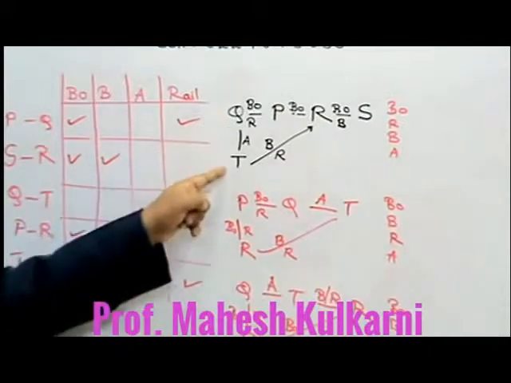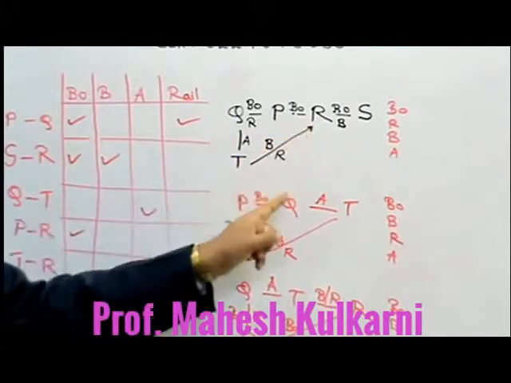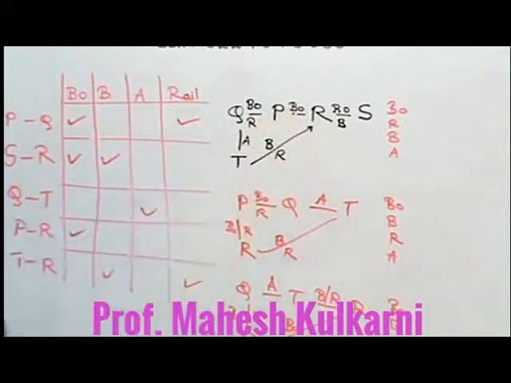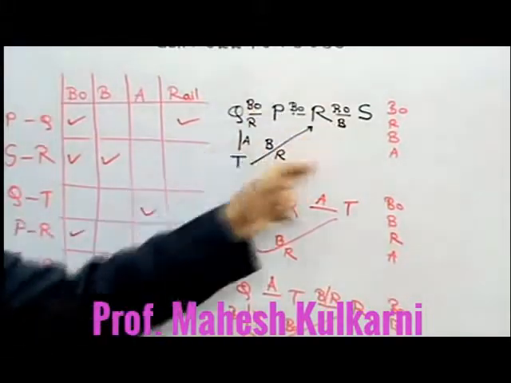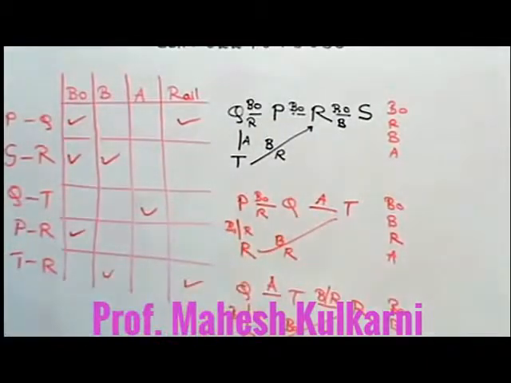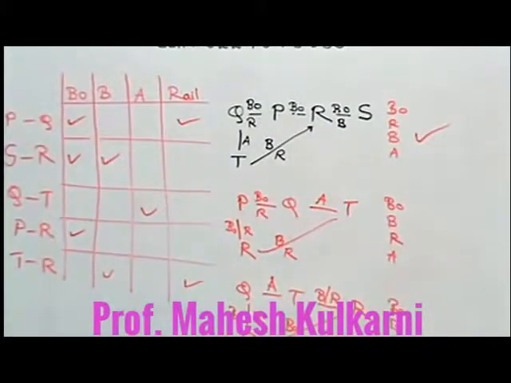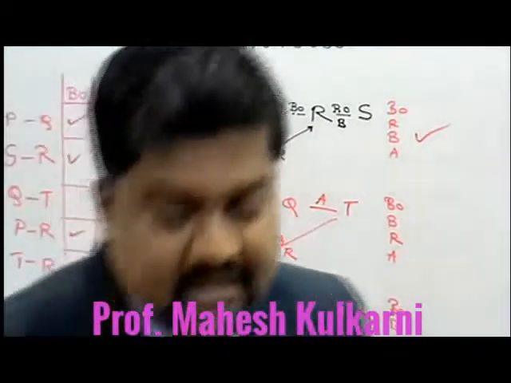Then check out Q to T by air, T to R by rail, and then by bus. So like that more options are possible in example 1. Like that here number of options are less, and therefore we have to click for this. So Q to S is the next one.